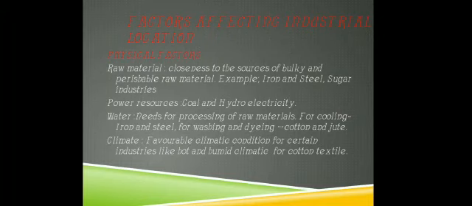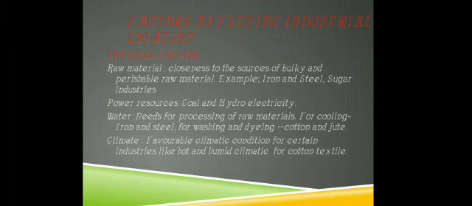Next topic is factors affecting industrial location, meaning which is the ideal place for location of industries. There are two types of factors. First, physical factors, second, human factors. First, we will discuss physical factors. The first physical factor is raw material, closeness to the source of bulky and perishable raw material.